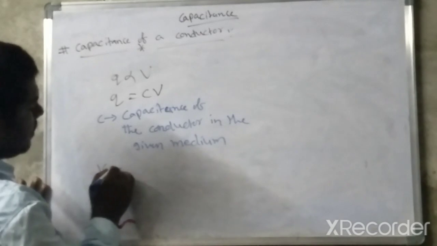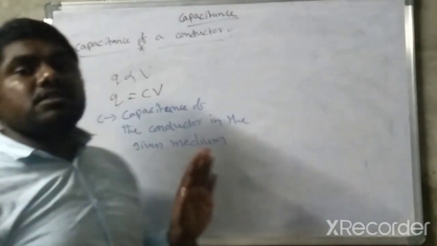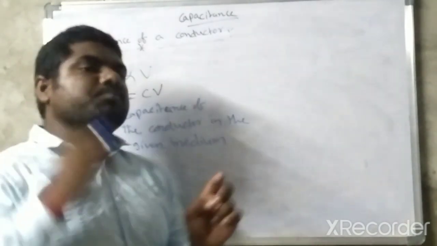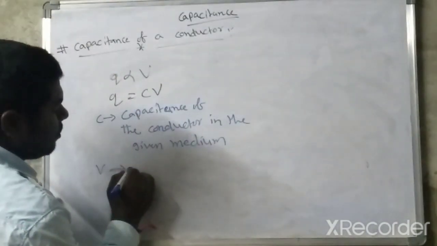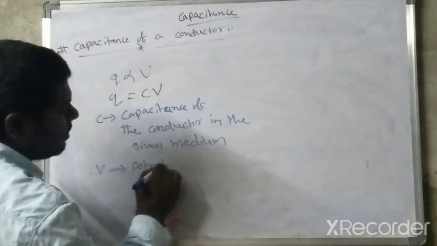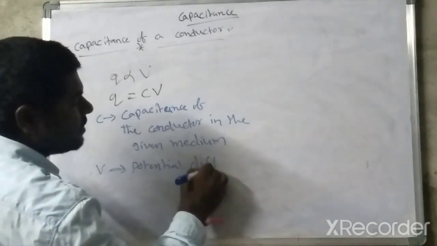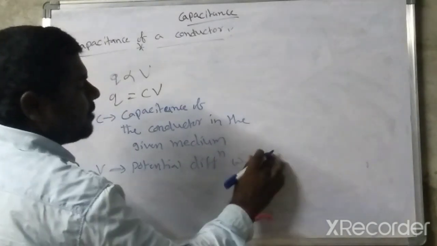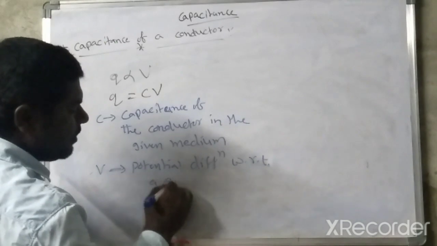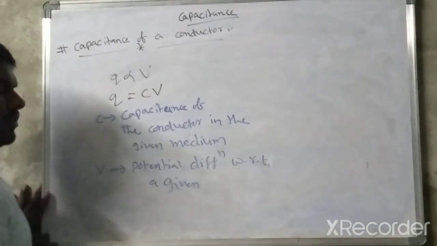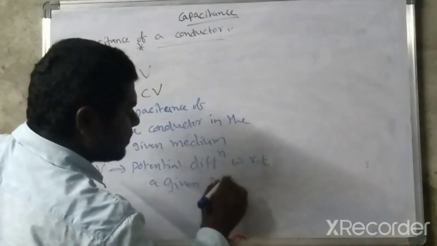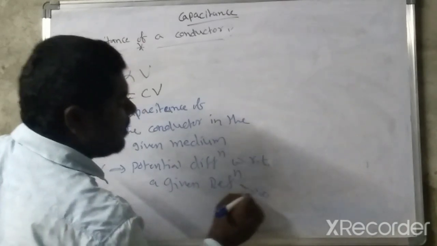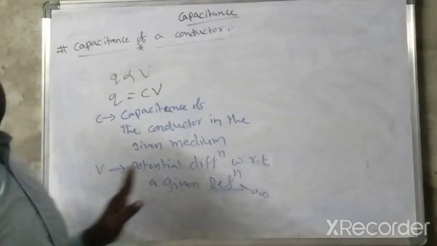V is nothing but the potential difference with respect to a given reference point, and the reference point is infinity.